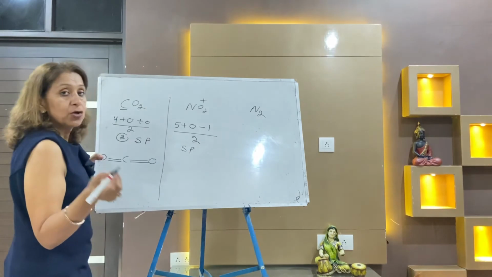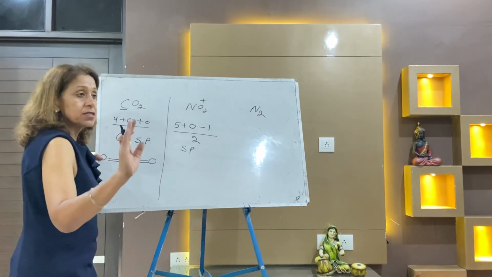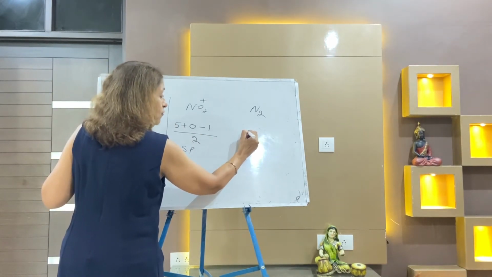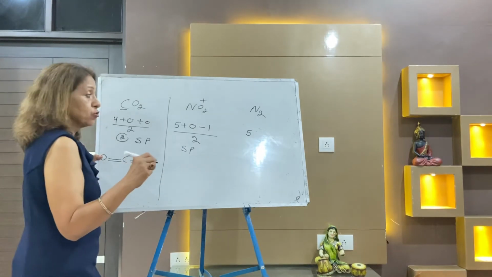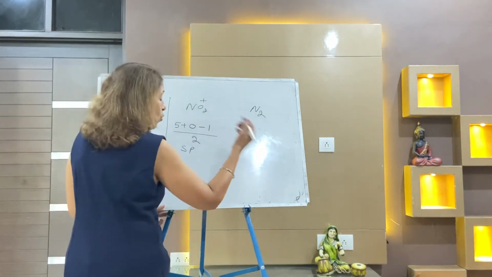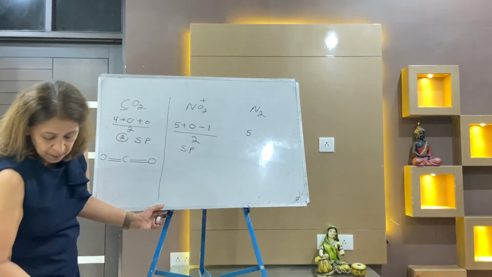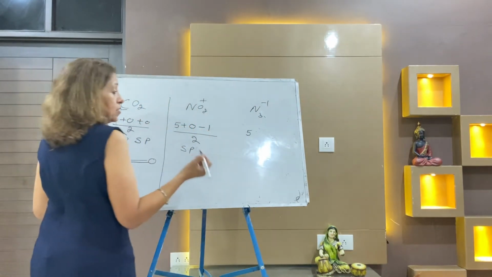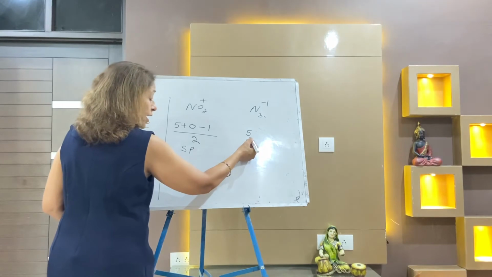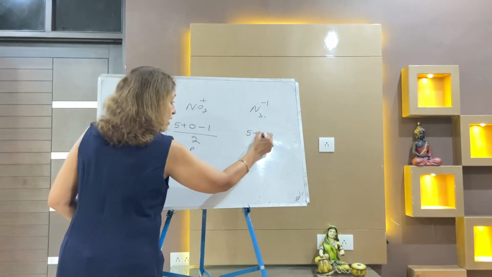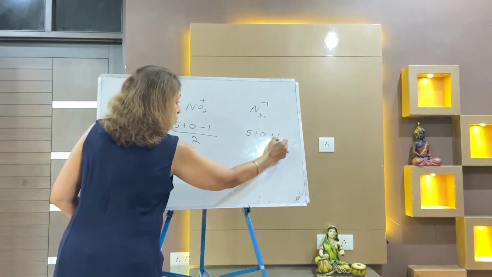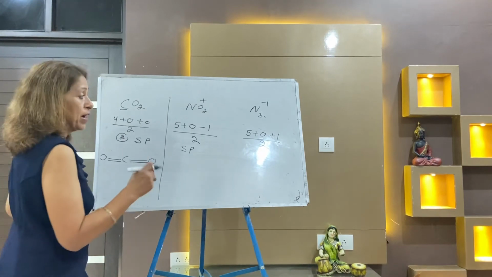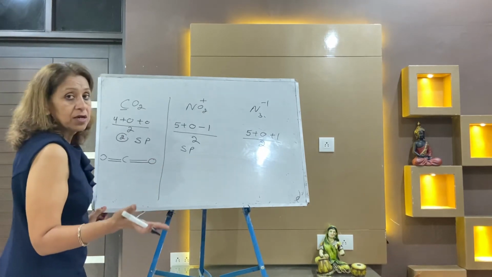Now in N3 minus, you imagine one of the nitrogen atoms as central. Nitrogen has 5 outer electrons, plus the number of atoms with valency 1, which is 0. It is N3 minus 1, the azide ion. The charge is minus 1, so make it plus 1. So it is 5 plus 1, 6 by 2, that is 3, so it is sp2.